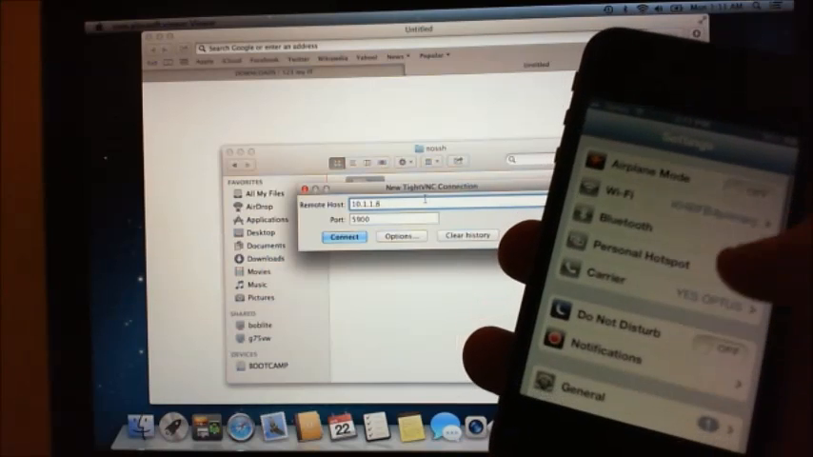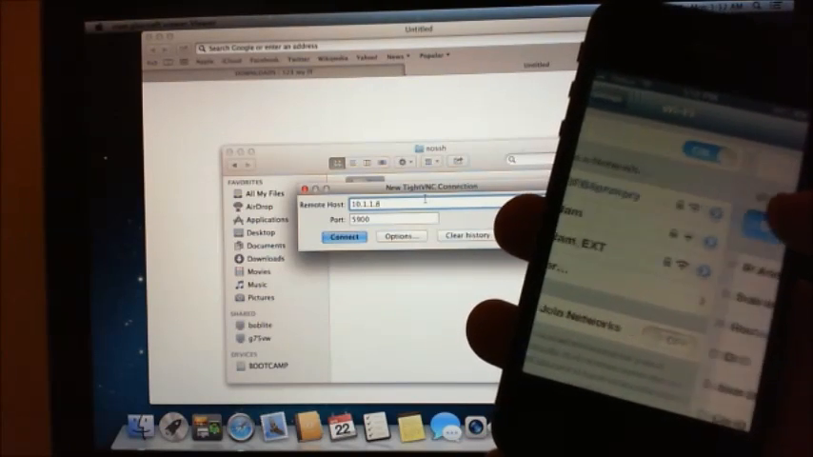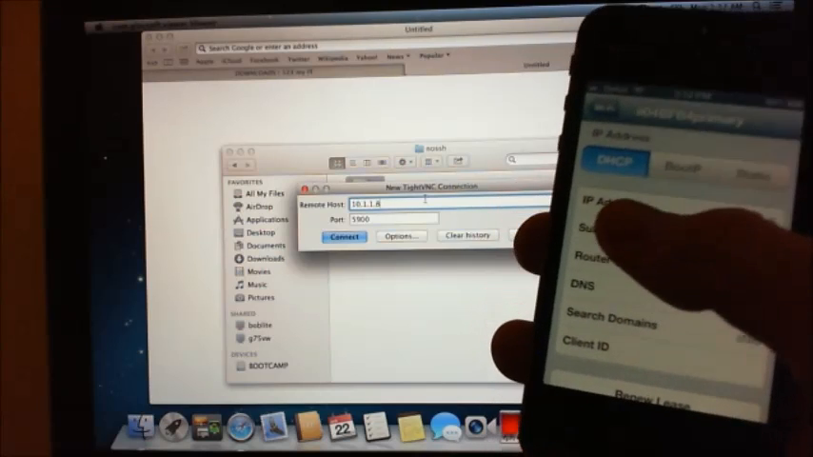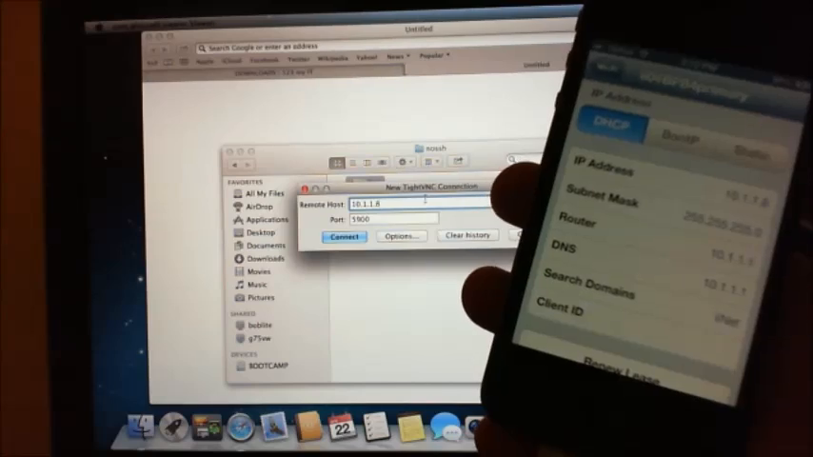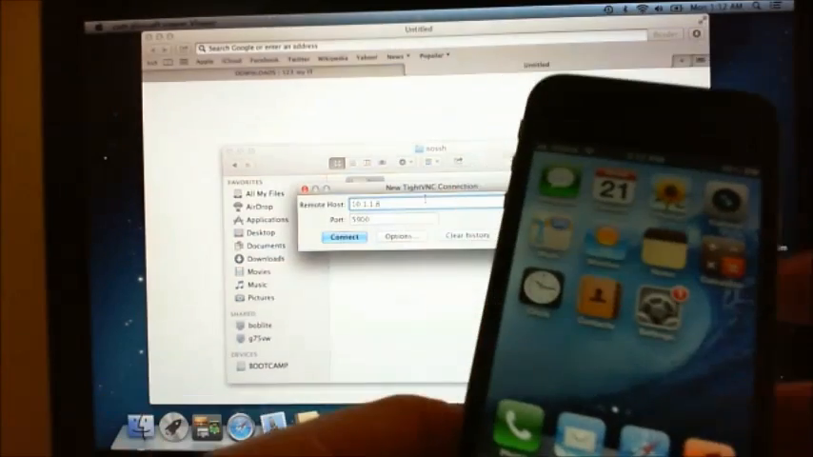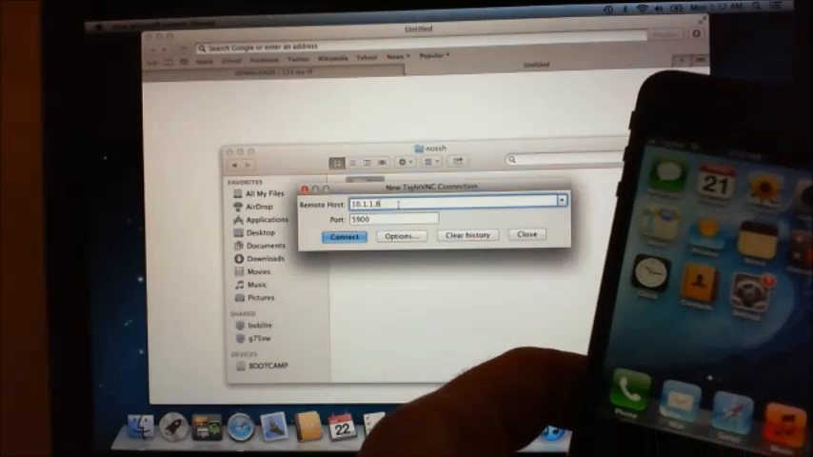Then if we go back and scroll up to Wi-Fi, just make sure it has a Wi-Fi connection, and also we need to know the IP address here. The IP address here is 10.1.1.8. We're going to type that in back on our Veency connection.